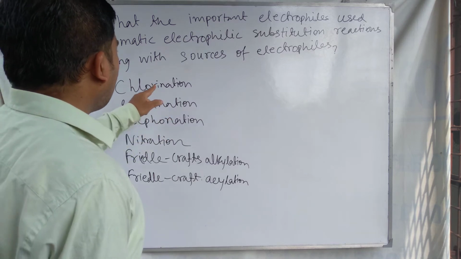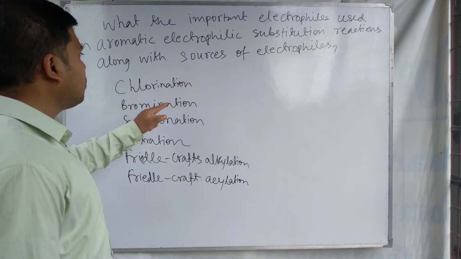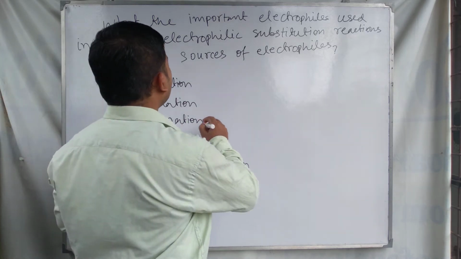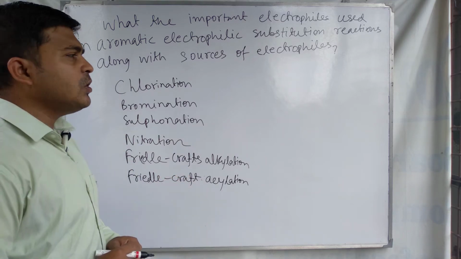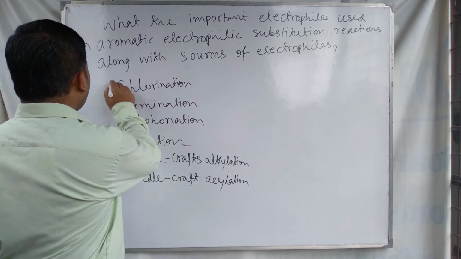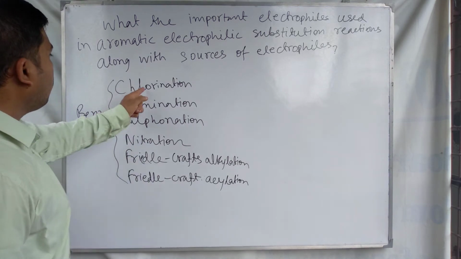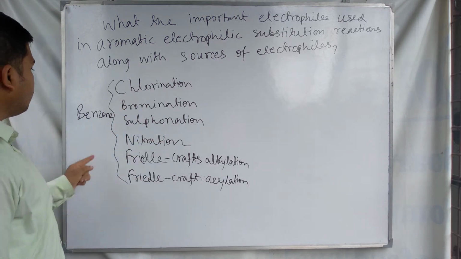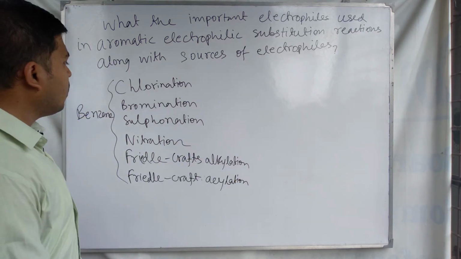For the chlorination of benzene, this is an example of electrophilic substitution reactions. For any aromatic compound like benzene or naphthalene, we consider the chlorination, bromination, sulfonation, nitration, Friedel-Crafts alkylation and Friedel-Crafts acylation of the benzene ring.